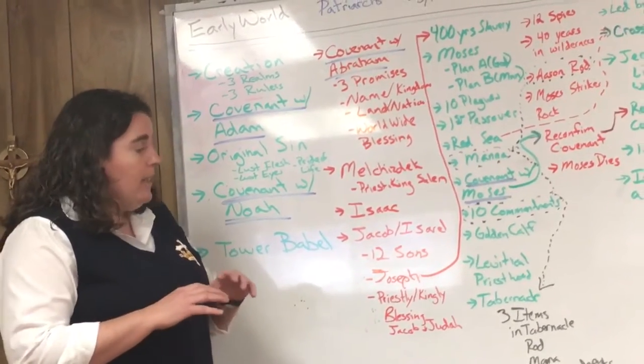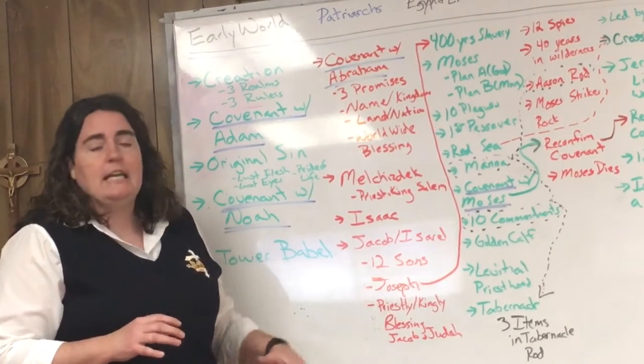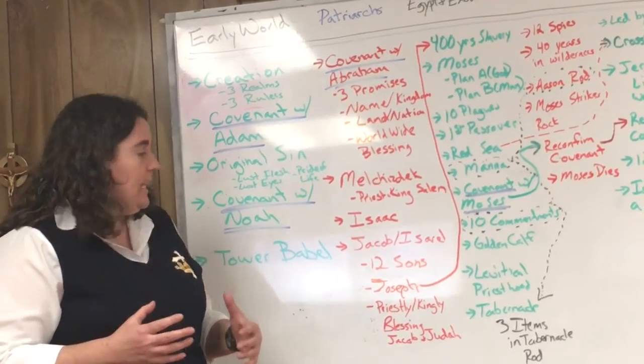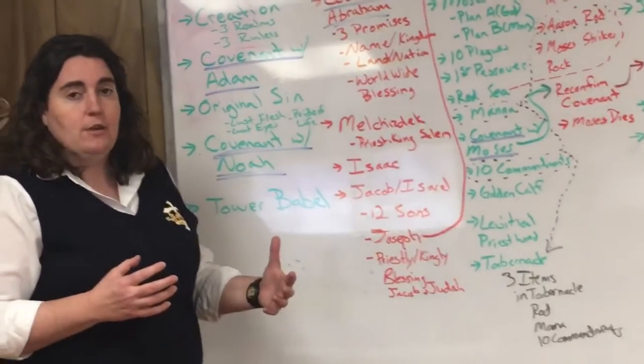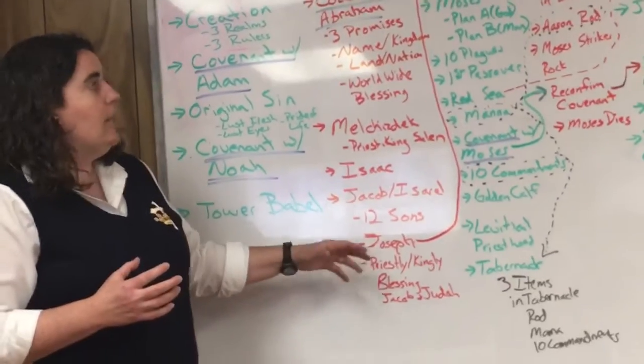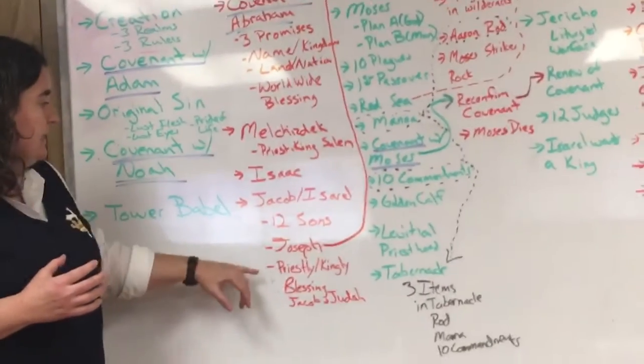And during that time, a severe famine hits the land, and Joseph's brothers are traveling to Egypt to try to find food for their family to take care of them. Joseph recognizes his brothers. Joseph offers mercy and forgiveness to his brothers, and ultimately his family comes to stay in Egypt, which comes into play during our time of Egypt and Exodus.